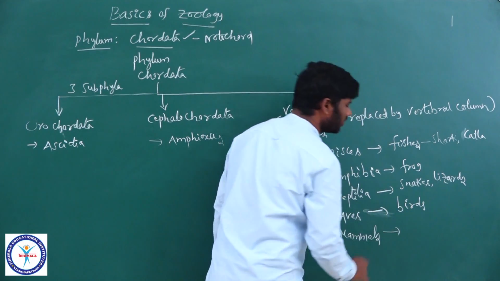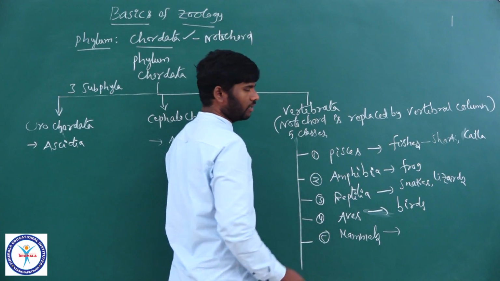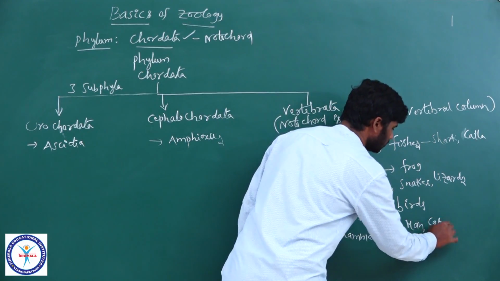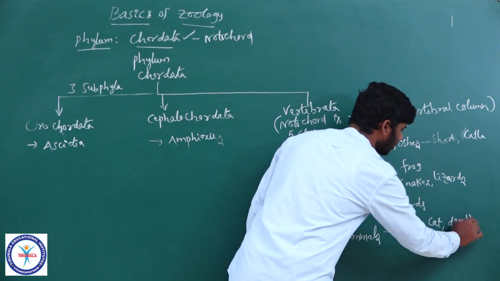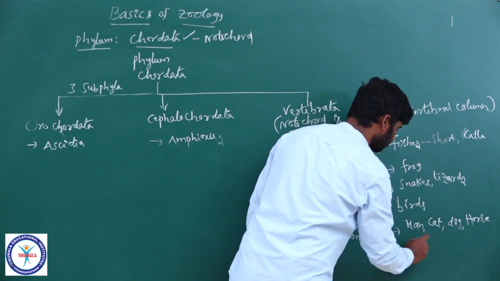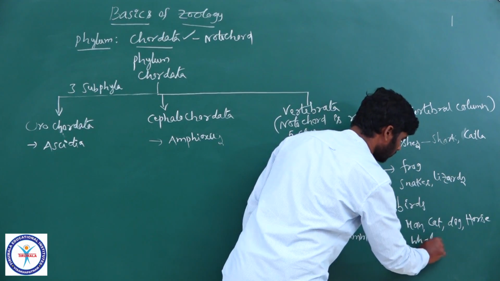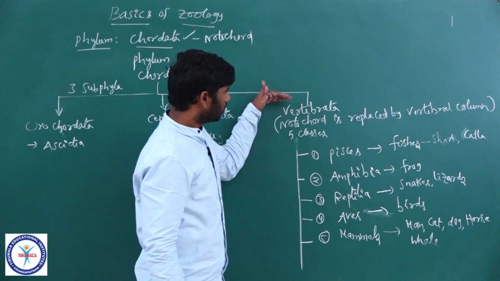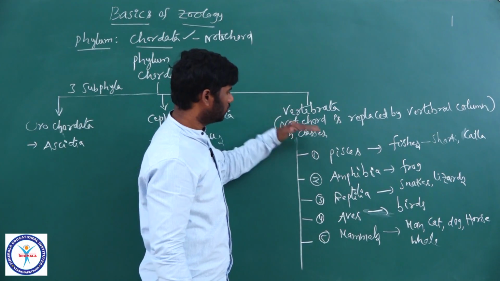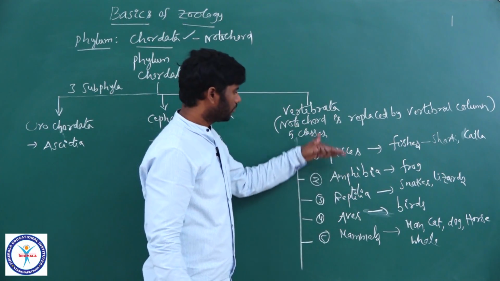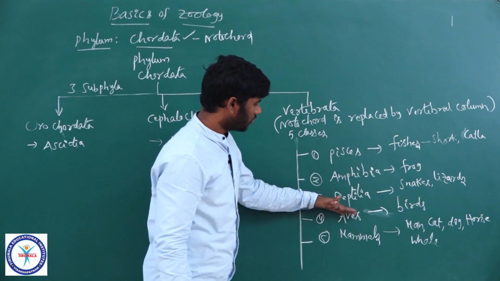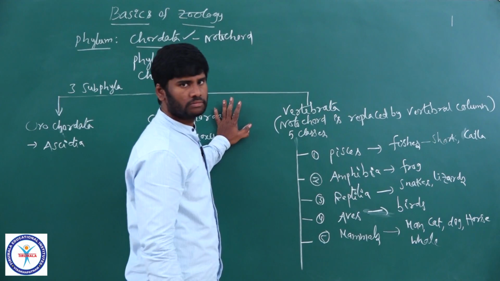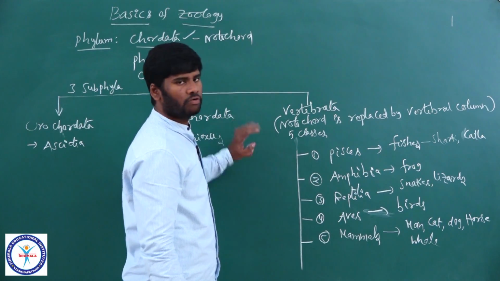And mammals are milk-giving animals. Man is a mammal, also a cat, dog, elephant, horse, blue whale. All these are different types of mammals. So, the subphylum Vertebrata is divided into 5 classes: fishes, amphibians, reptiles, aves, and mammals. With this, the Vertebrata phylum is over.